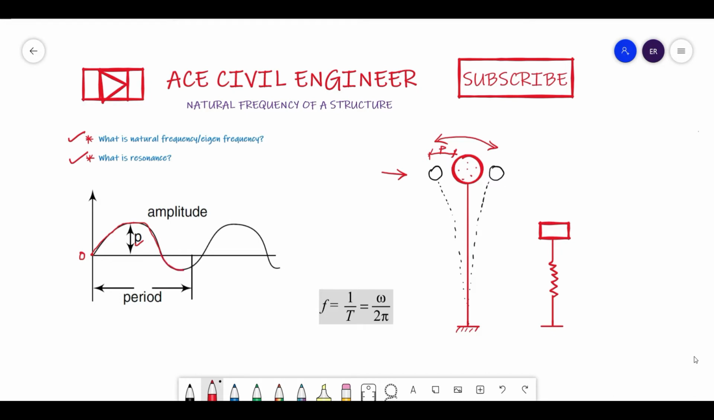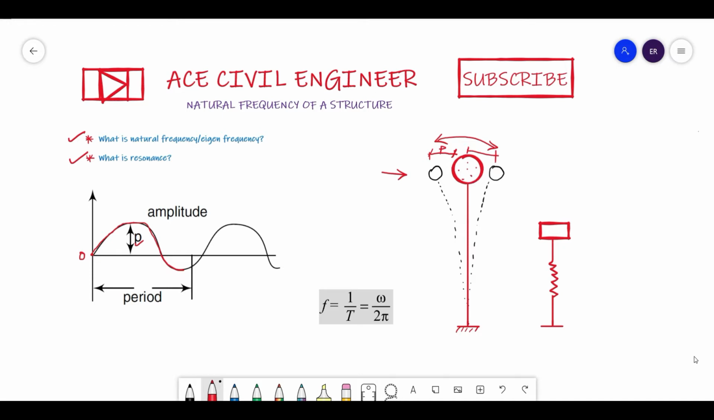It may not be peak, but well, if there is no dampness within this structure or within this system. Dampness means friends, it is nothing but the internal ability of a structure to dissipate the energy within it, or dissipate the energy which is causing it to vibrate. So if such dampness is not there, then again here also you will find the same amplitude P.